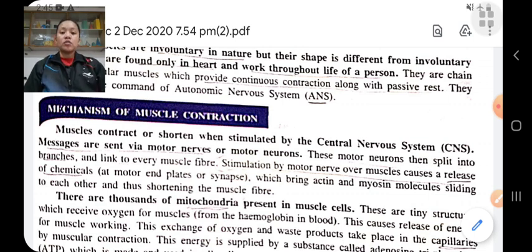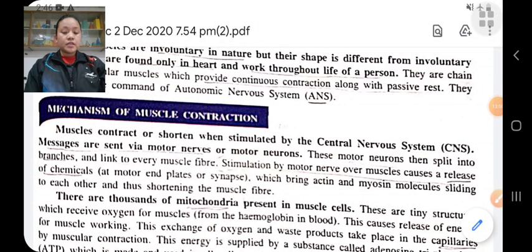And there are thousands of mitochondria present in muscle cells. These are tiny structures which receive oxygen from the muscles. This causes the exchange of oxygen and waste products.